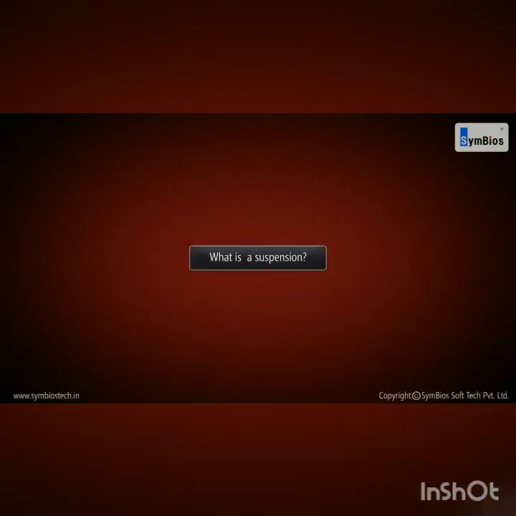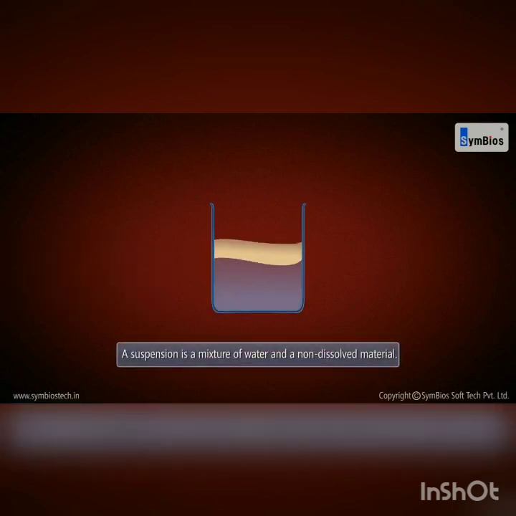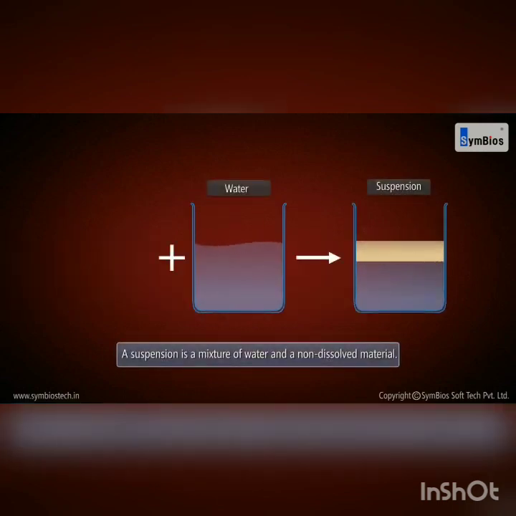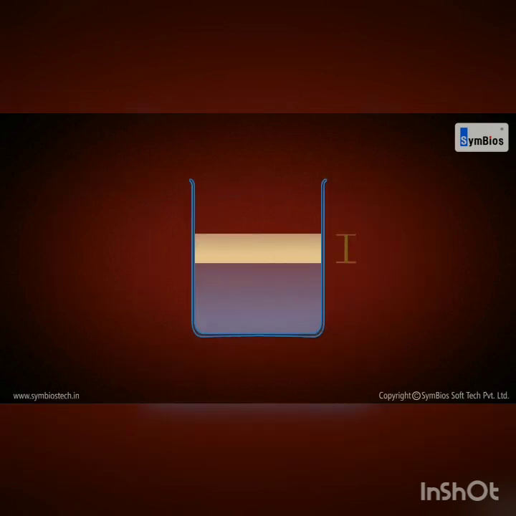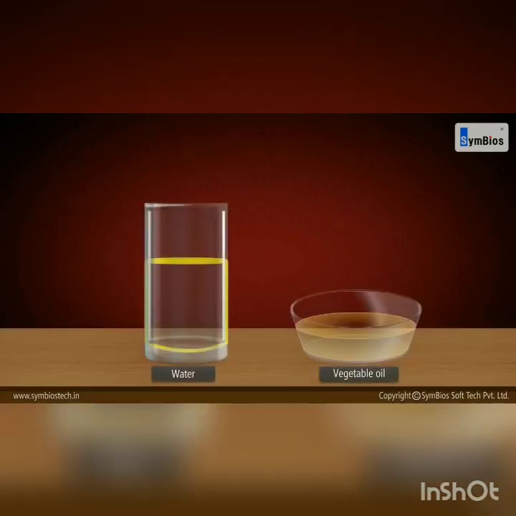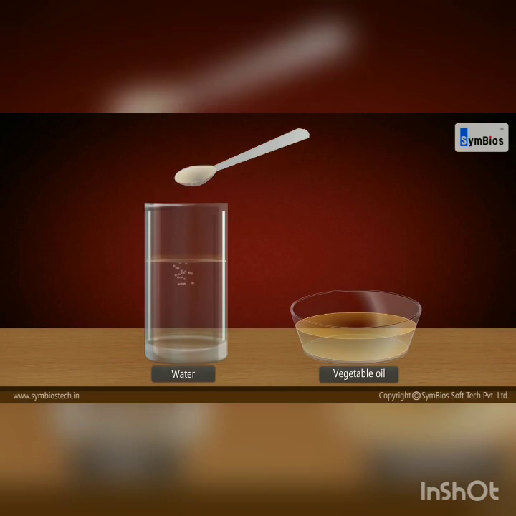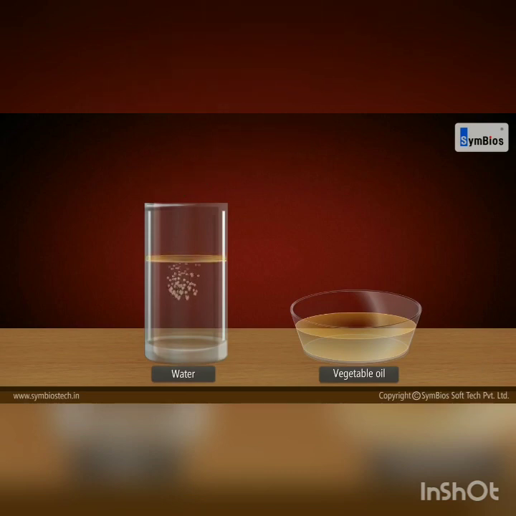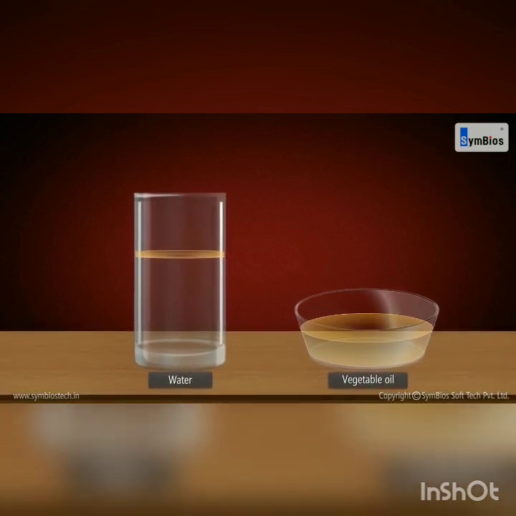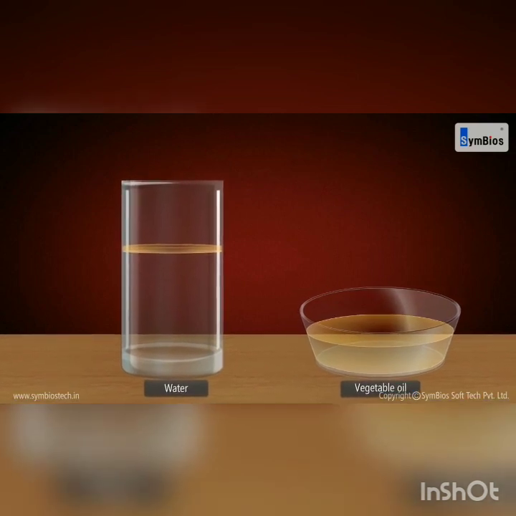What is a suspension? A suspension is a mixture of water and a non-dissolved material. The mixture separates on standing. Take some water in a glass and add a tablespoon of vegetable oil. You will notice that no matter how much you try, the oil does not dissolve. On standing, you will see that the oil separates and settles at the bottom. Such characteristics are those of a suspension.